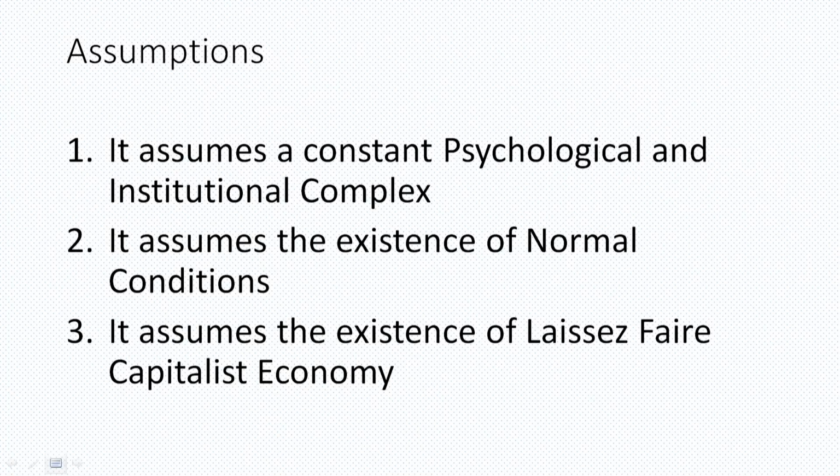This psychological law of consumption given by Keynes was under certain assumptions. First and foremost, it assumes a constant psychological and institutional complex.